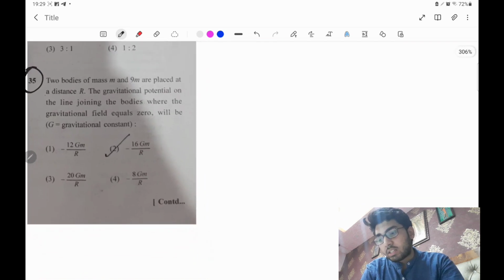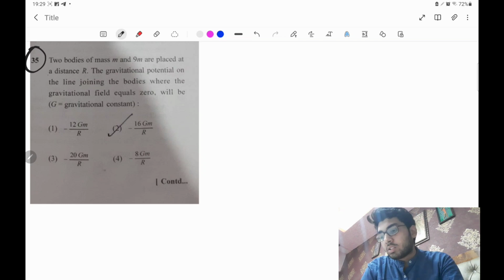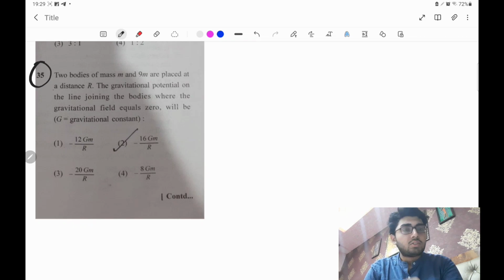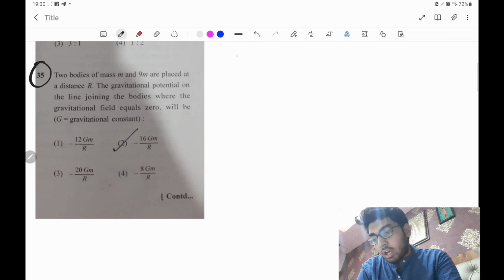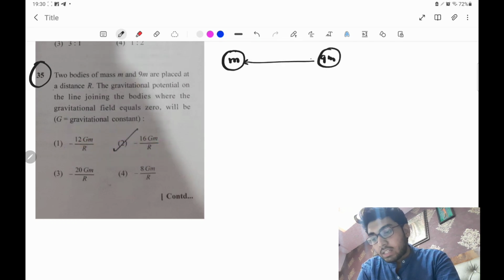Have a look at what the question is. I am not going to give you a detailed explanation, I'm just solving the question. Just check whether you marked it correctly or not. First of all, the question is: two bodies of mass m and 9m are placed at a distance r. The gravitational potential on the line joining the two bodies, at the point where the gravitational field equals 0, will be. So according to our question, two bodies are there having mass m and 9m, separated from each other by a distance of r.